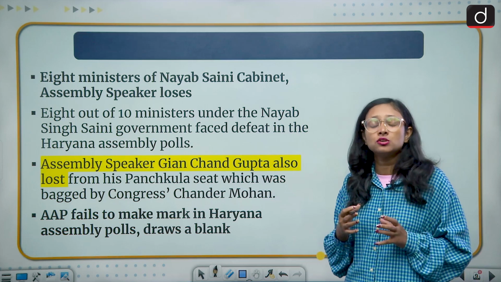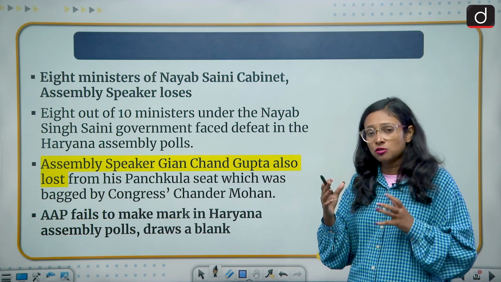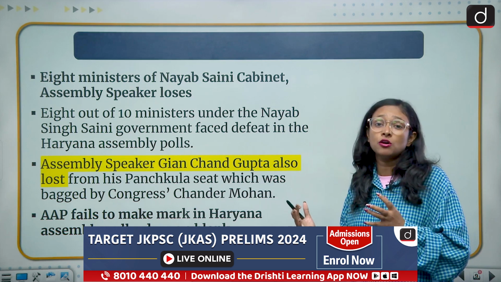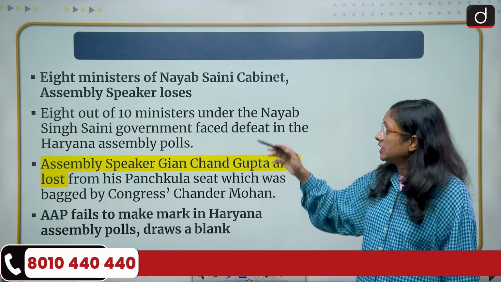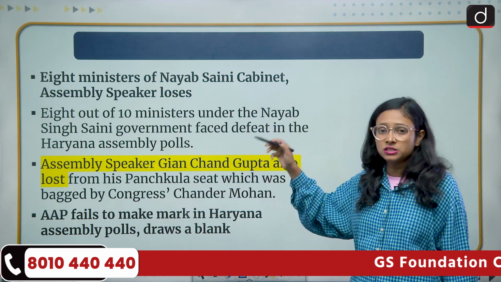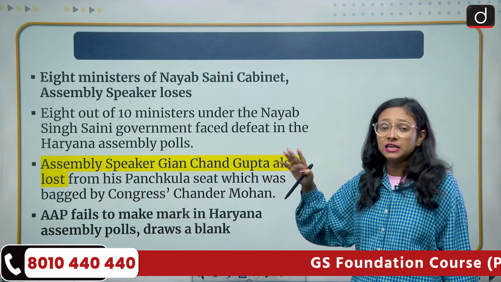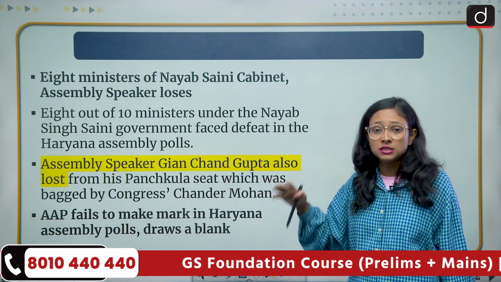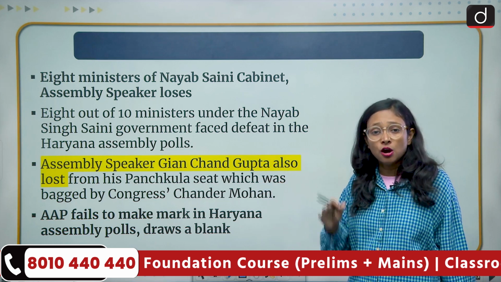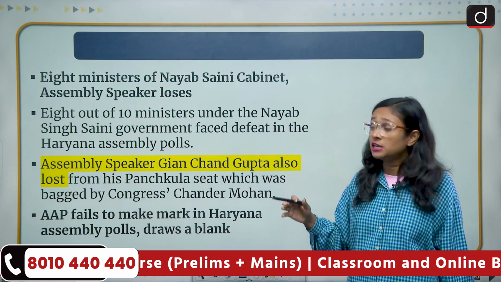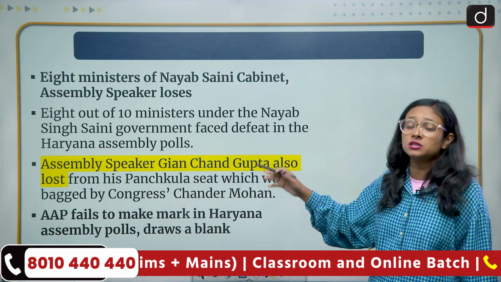As you already know, the BJP has got the mandate, but there is a different aspect to this election. 8 ministers of the Nayab Saini Cabinet and the Assembly Speaker lost. This time, out of 10, 8 ministers lost the elections. It means that the people of Haryana want new representatives and new people, including the assembly speaker who lost the election.